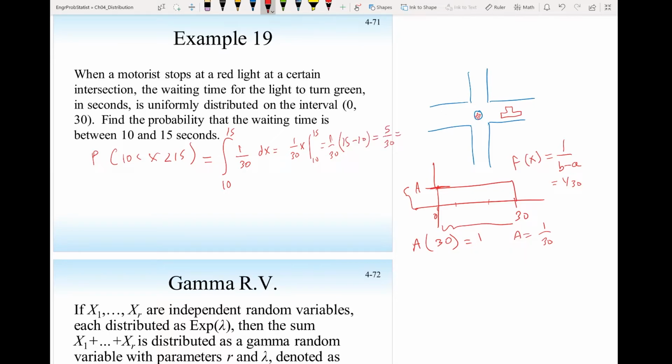And this should give us 0.167. So that's a 16.7% chance that I will be waiting between 10 and 15 seconds in the intersection.